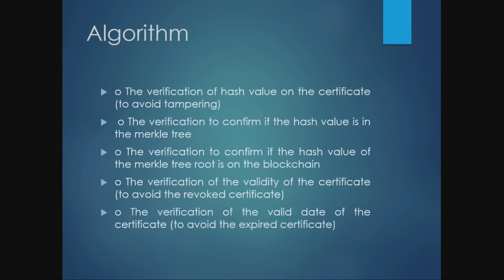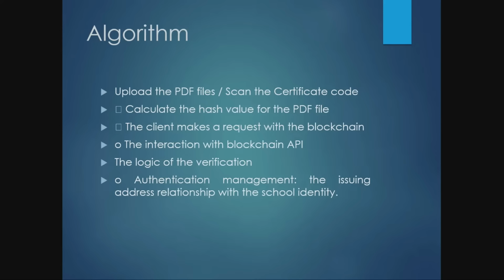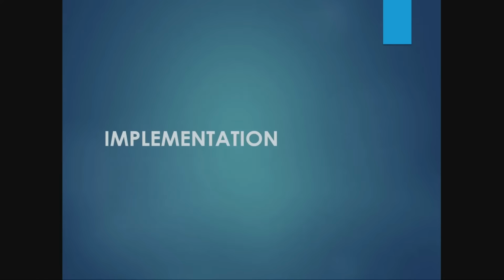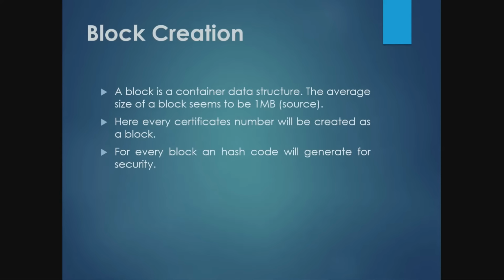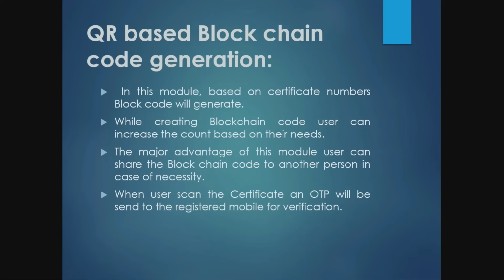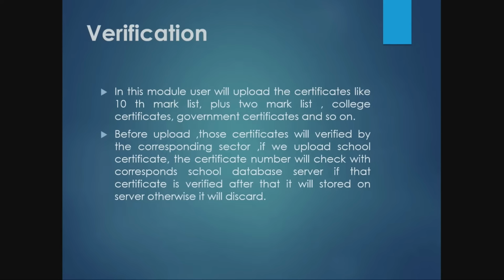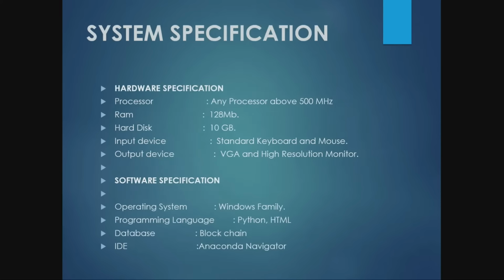The project has 4 modules. For the algorithm, as I mentioned earlier, we are using the SHA-512 algorithm, and we have given the algorithm steps here. The implementation has 4 modules: user interface module, blockchain creation module, QR based blockchain code generation module, then verification module. Those are the 4 modules involved here.